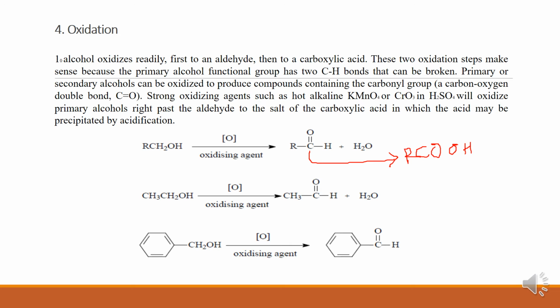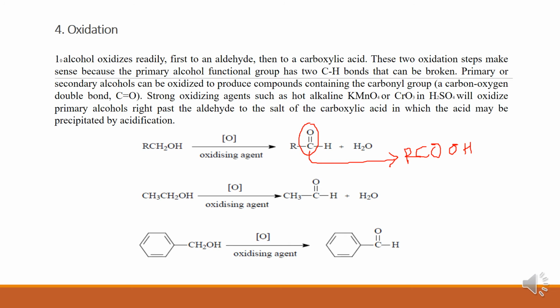The first CH bond is broken to give aldehyde, the second CH bond is broken to give acid. Primary and secondary alcohols can be oxidized to produce compounds containing carbonyl groups. So this is a carbonyl group containing organic molecule, aldehyde. Remember, both primary as well as secondary alcohols oxidize to produce compounds containing carbonyl group.